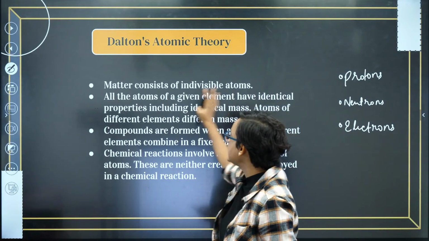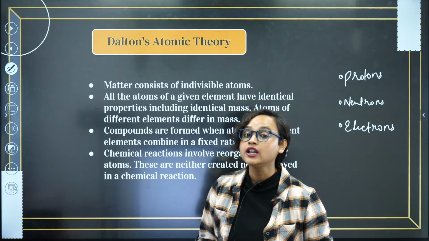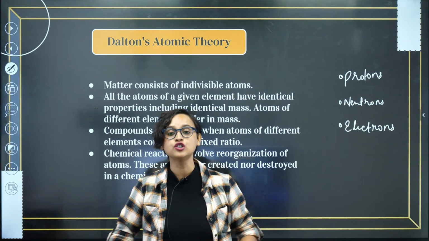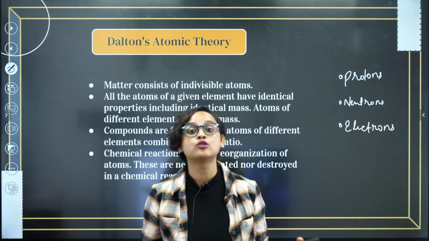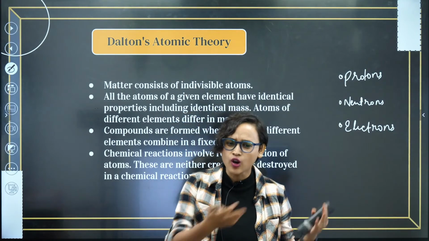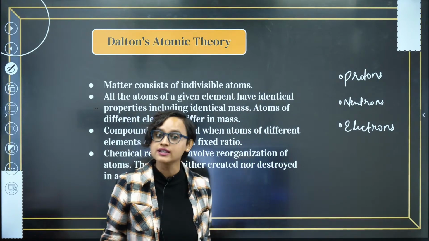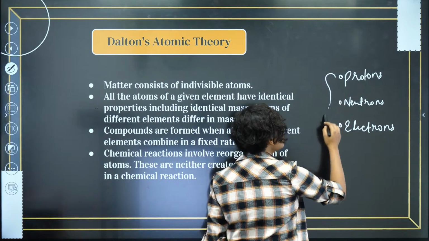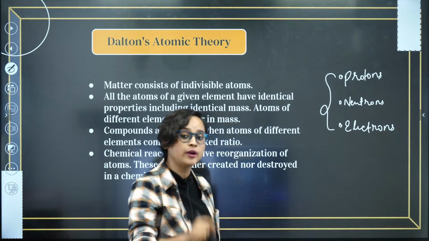Is this clear that Dalton's atomic theory could explain the laws of chemical combination? However, when it came to the gaseous law, it could not explain. It failed to explain. And also, there were 2 things that were false in Dalton's atomic theory. Now that we have spoken about protons, neutrons and electrons, can we also talk about atomic mass?